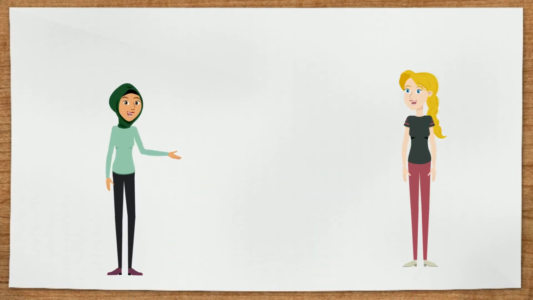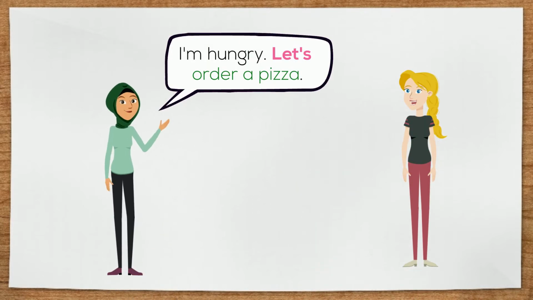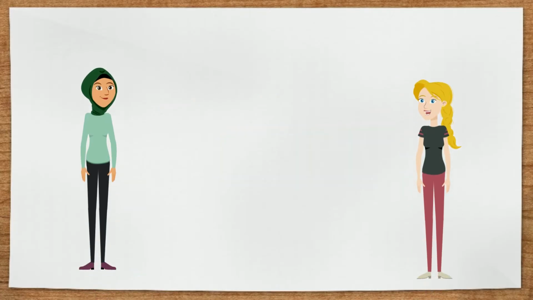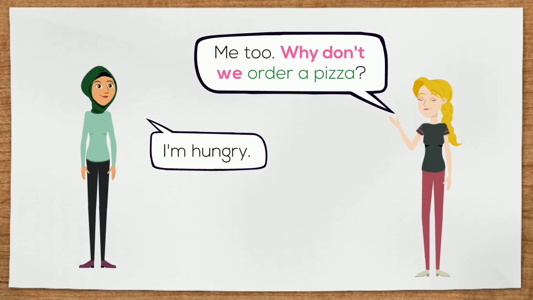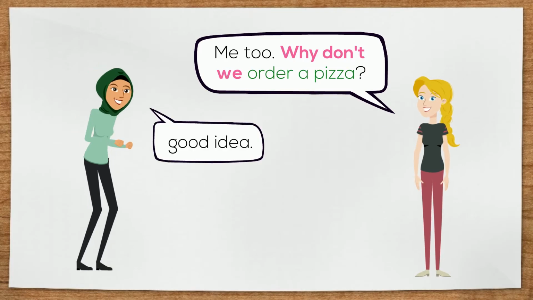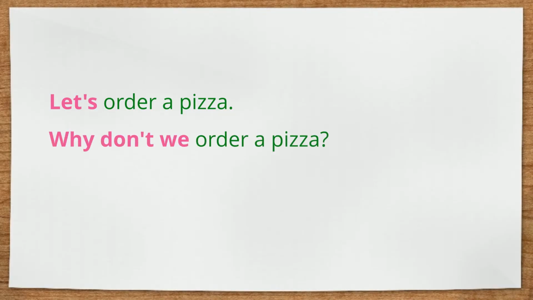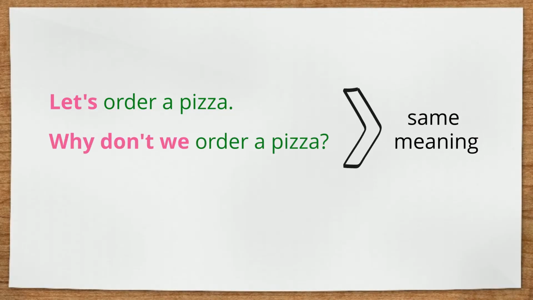For example, I'm hungry, let's order a pizza. Good idea, I'm hungry too. I'm hungry. Me too, why don't we order a pizza? Good idea. Let's order a pizza and why don't we order a pizza have the same meaning. Note that let's is a contraction of let us.